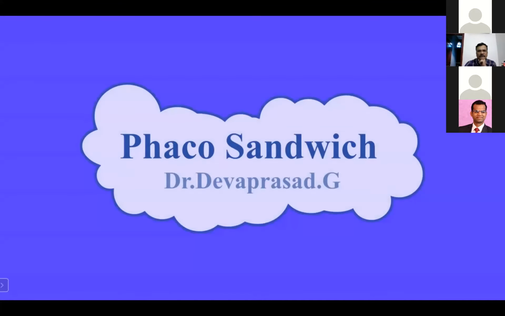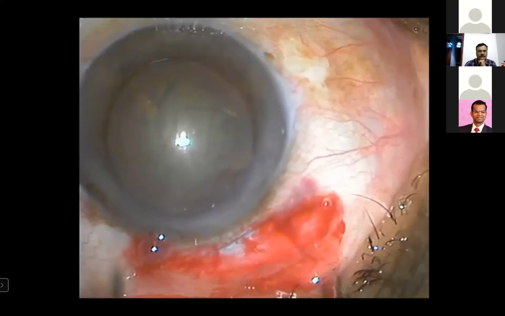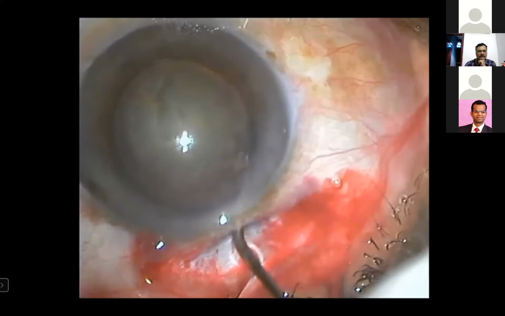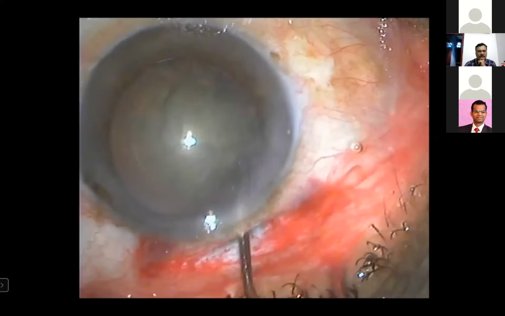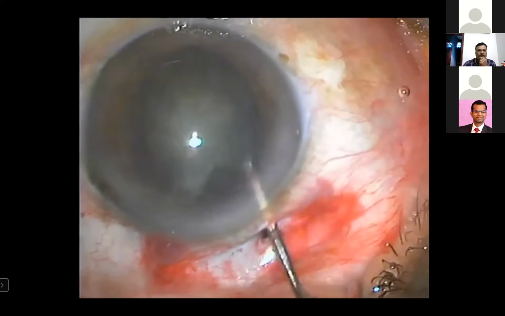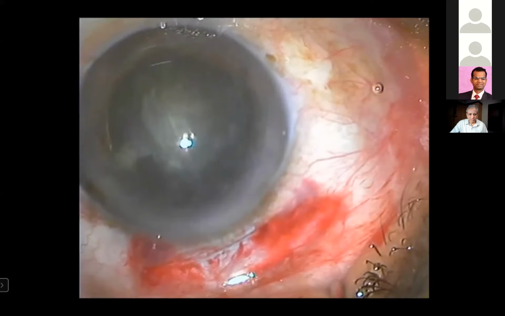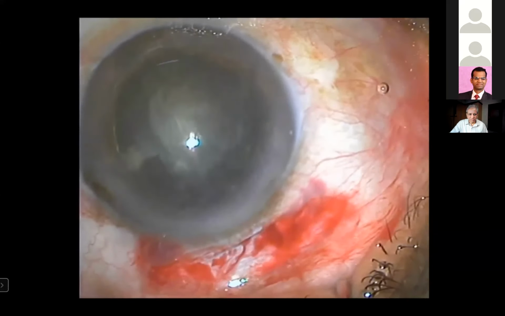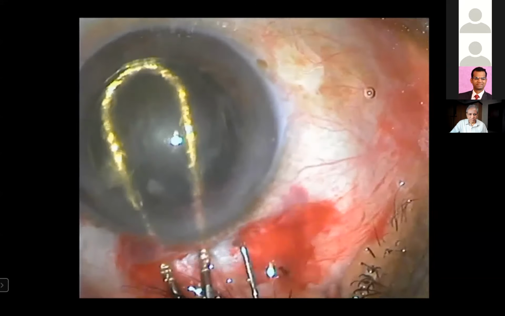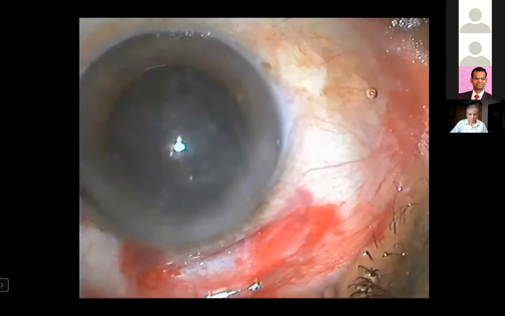Today, my topic is FACO sandwich technique. This is the most commonly done procedure. So I'll only show you the steps wherein nucleus is managed. First the hydro is done so that the nucleus is collapsed at one pole, so that you'll be able to see the nucleus is delivered into the AC first, prolapse of the nucleus in the AC, and then the delivery of nucleus through the tunnel without any collateral damage.